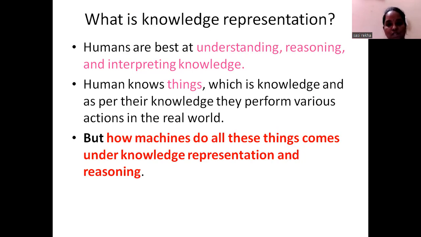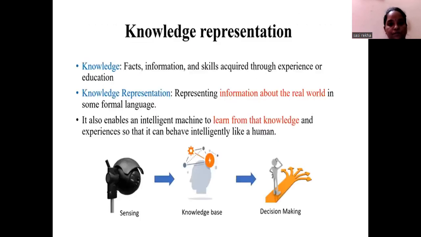Humans know things, which is knowledge. As per their knowledge, they perform various actions in the real world. But how do machines do all these things? This is what is called knowledge representation and reasoning. Whatever knowledge there is, we have to inform the machine, so that the agent, since a machine is nothing but an agent, can make its decisions based on the knowledge which has been fed to it. So what knowledge do we have to represent?